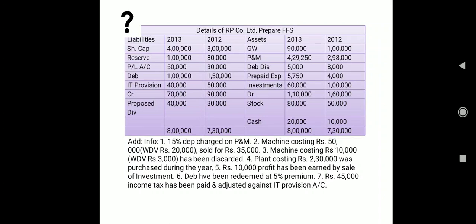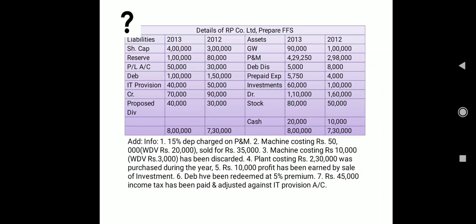So very first we have under the liabilities share capital. So share capital, how much? In 2012 3 lakh, in 2013 4 lakh. That means how much extra are we issuing? 1 lakh rupees. And earlier also, in the last classes, somewhere we have seen extra issue of shares, and if there is no other purpose for issuing these shares, then we are going to assume that that much fund is coming into our pocket. So that will be our source of fund.